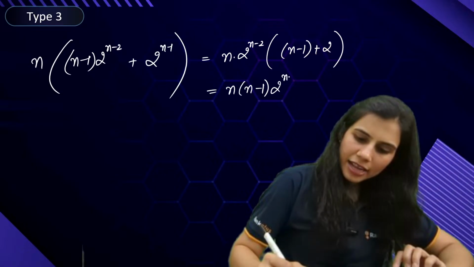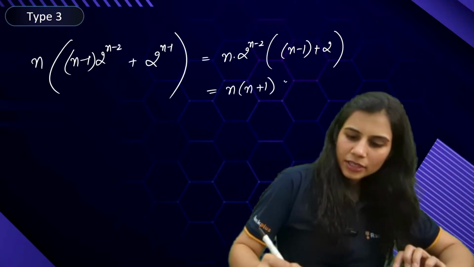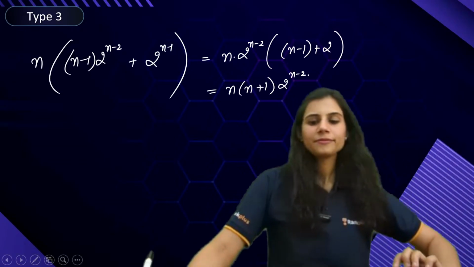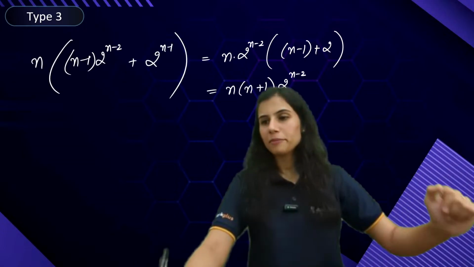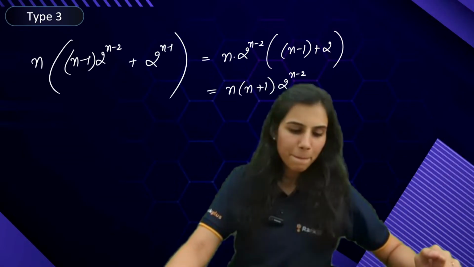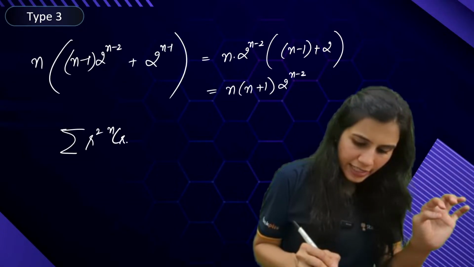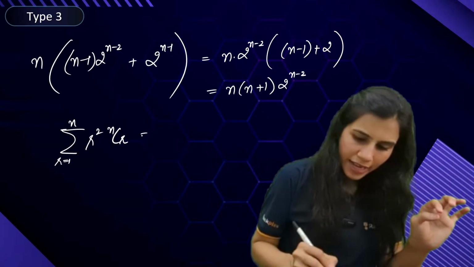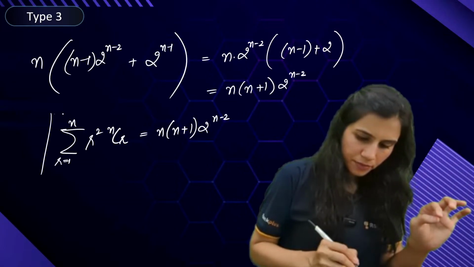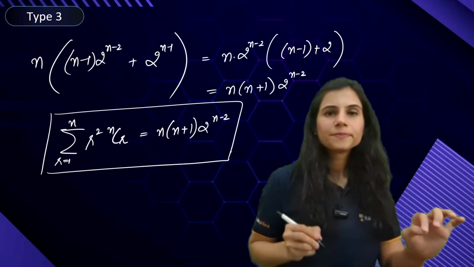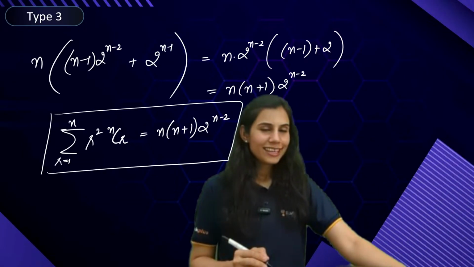2 to the power n minus 2, plus 2. So this is n plus 1. Yes or no? N minus 1 plus 2 gives you n plus 1, n plus 1, 2 to the power n minus 2. Is this clear? So again, please remember, summation r square NCR, r running from 1 to n is equal to n plus 1, 2 to the power n minus 2. Cool? This is type 3.